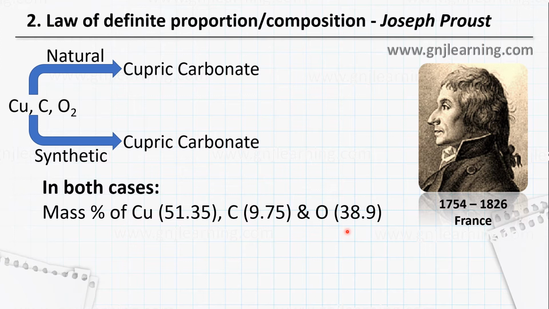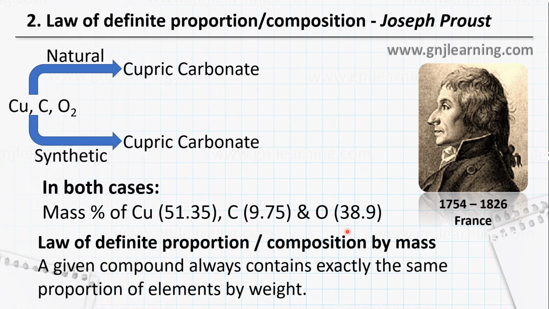This is what he stated. So in his statement, the law of definite proportional composition by mass: a given compound always contains exactly the same proportion of elements by weight.